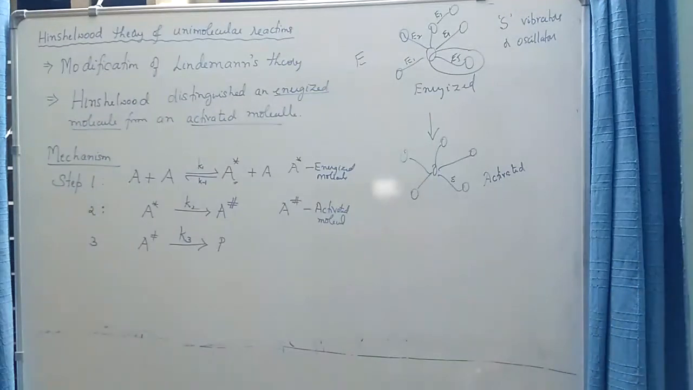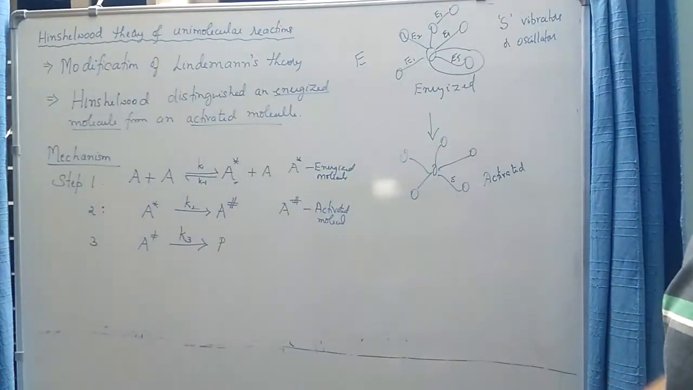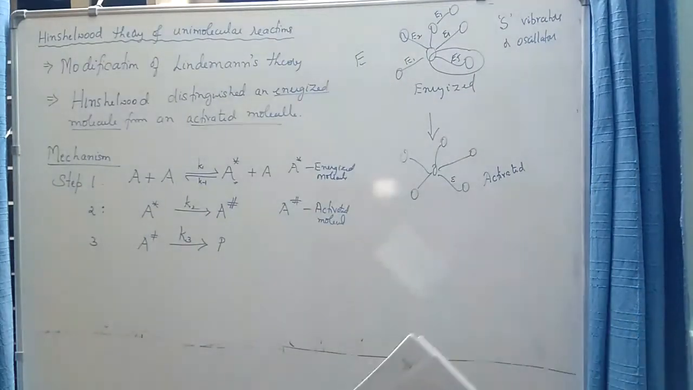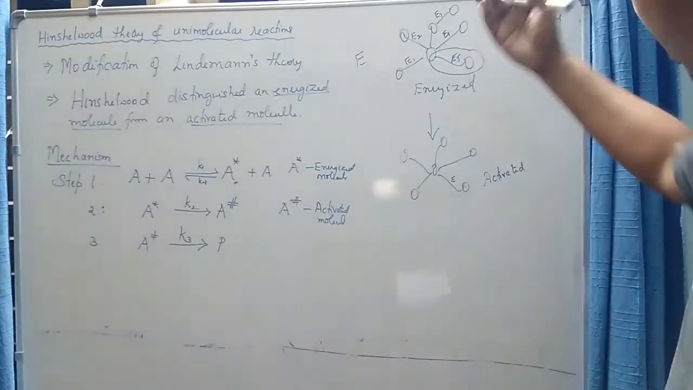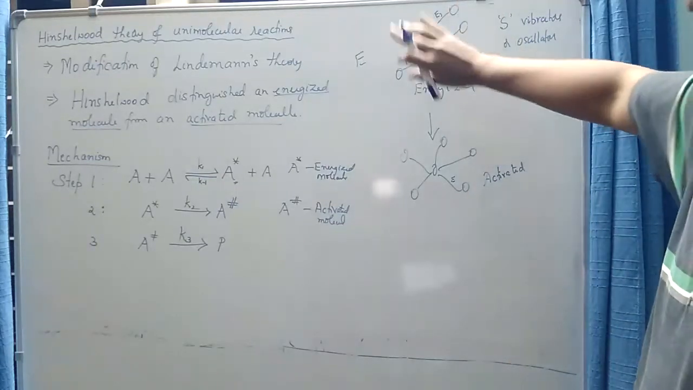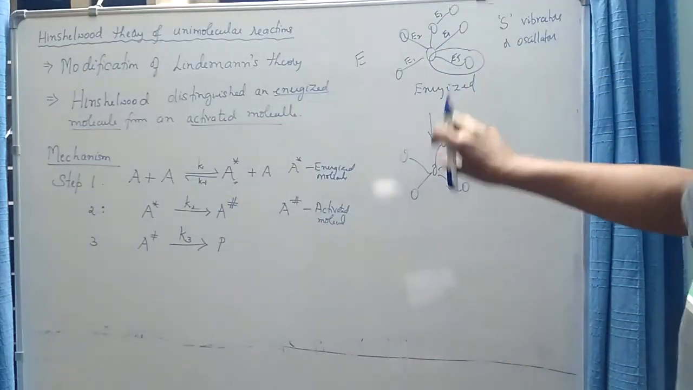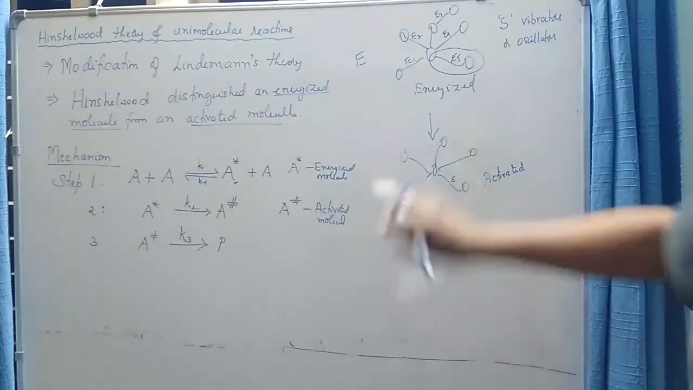In an energized molecule, this excess vibrational energy is stored equally or unequally among all the vibrators. It is distributed among all the vibrators inside the molecule. But in an activated molecule, an energized molecule may become an activated molecule after a certain instant of time, when this energy gets concentrated on one particular oscillator of interest. Okay, that is the bond which has to be broken.